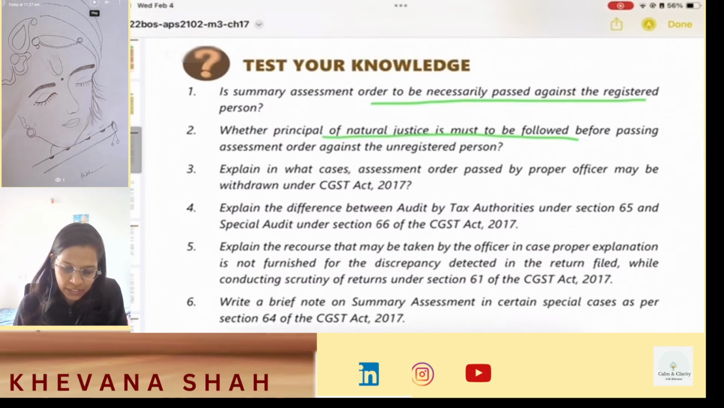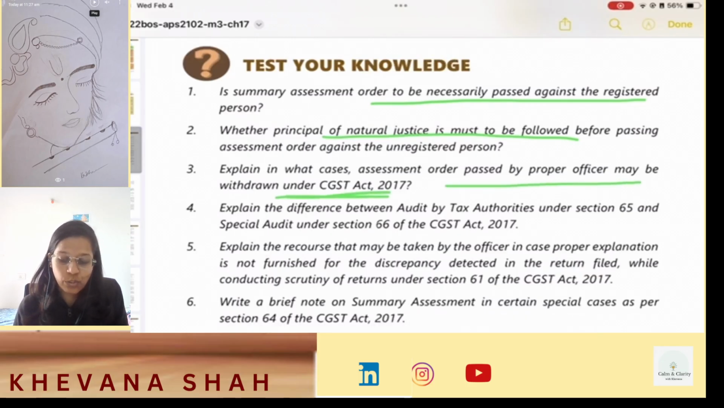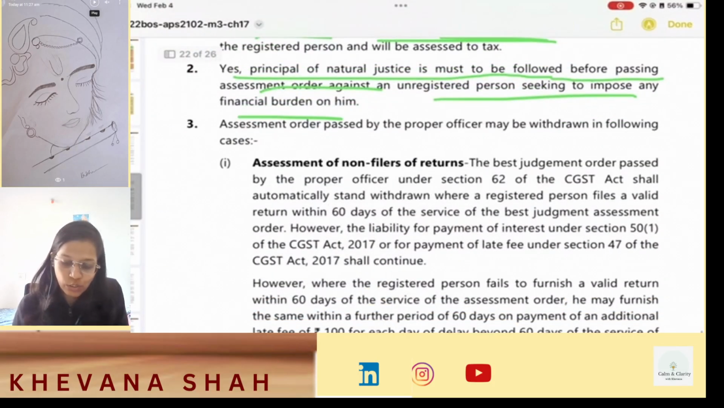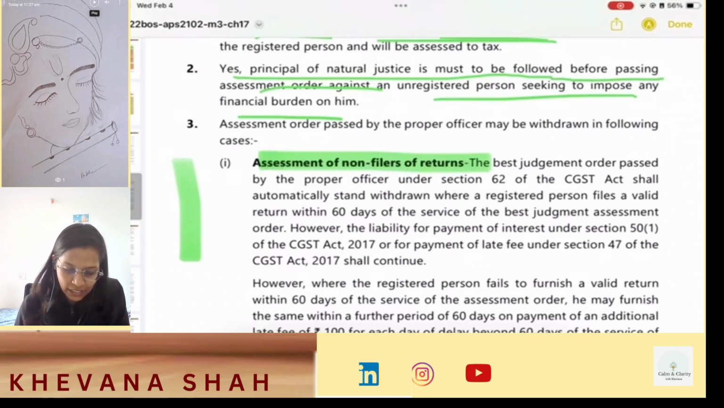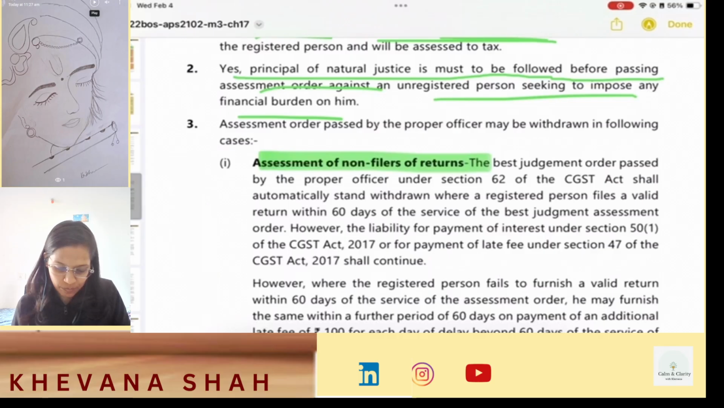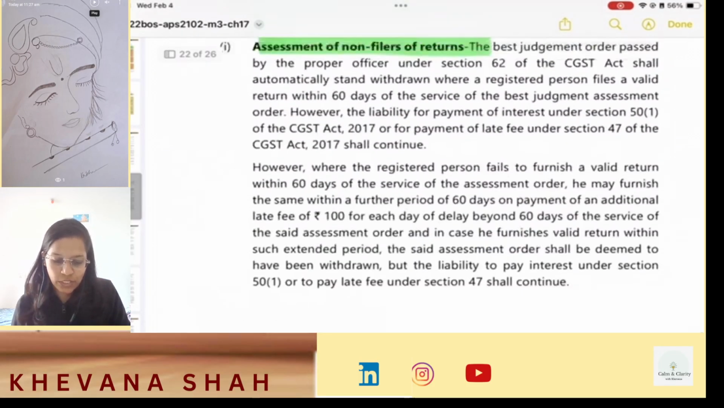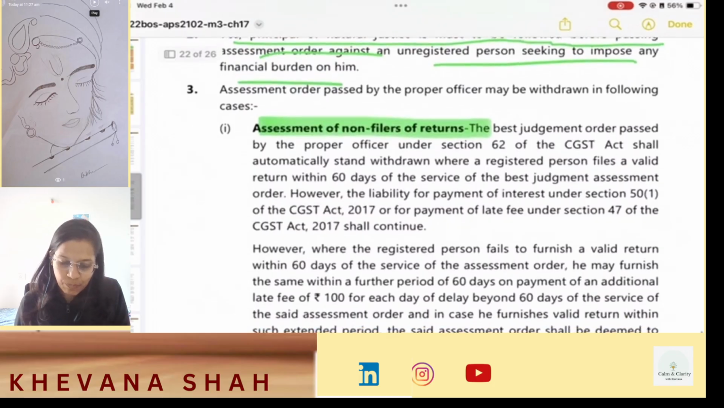Now, question number 3. Explain in what cases assessment order passed by proper officer may be withdrawn. So, in which cases the assessment order passed can be withdrawn. So, there are two cases. First is assessment of non-filers of returns, and second one is your summary assessment. So, let's see the answers in details.